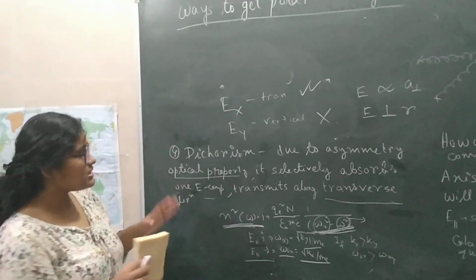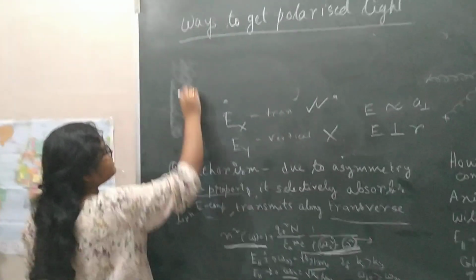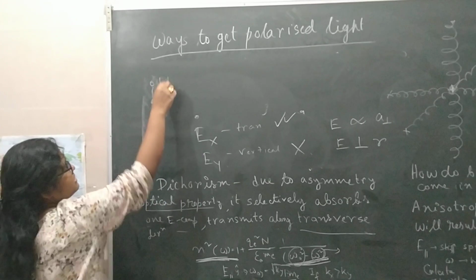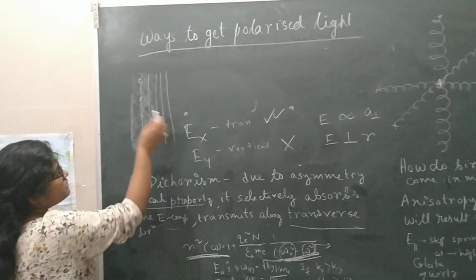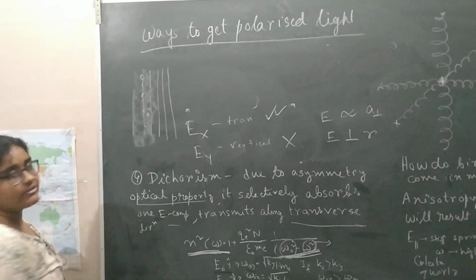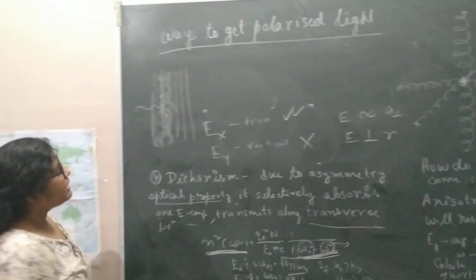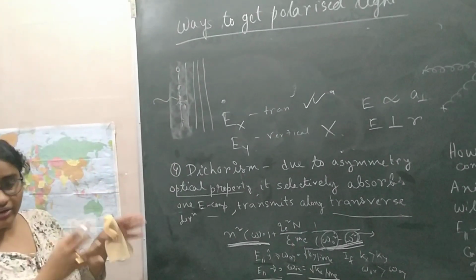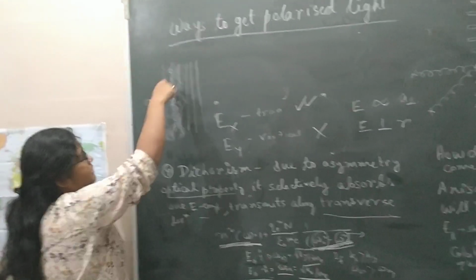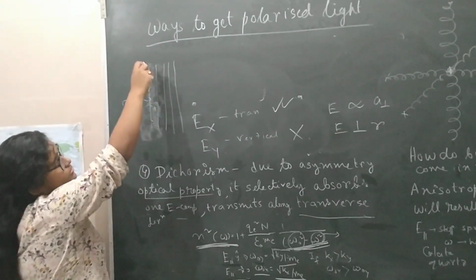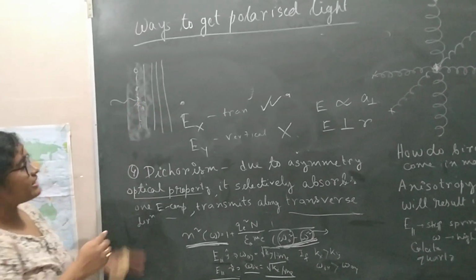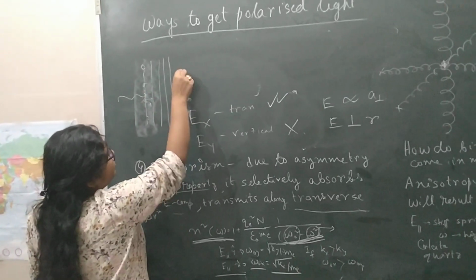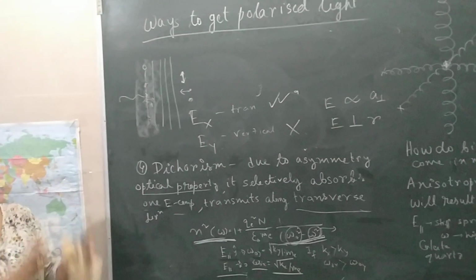How is it happening? Last time I told you that if you have chains of molecules, the chains are long and the spacing between the chains is very small. Whenever the incident light is incident on the chains, the conducting electrons can absorb the radiation along the chain. But there are no electrons that can absorb the transverse component. So it will pass this component and block the other one, because the electrons will absorb that field.